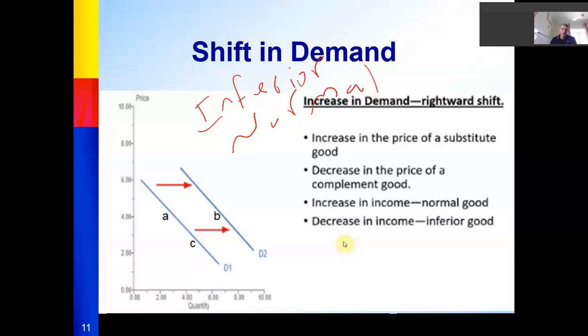So here, if the number of population rises, the demand will shift to the right. If the number of population falls, it will go to the left. It means positive relationship. But inferior, for example, like what? Like used clothes. When you become rich, your demand for used clothes will be less. It's opposite, negative relationship.